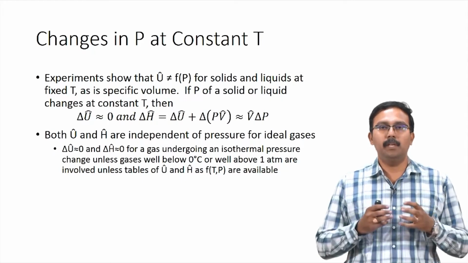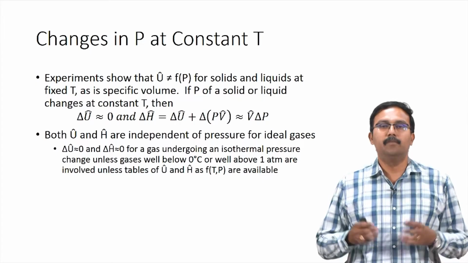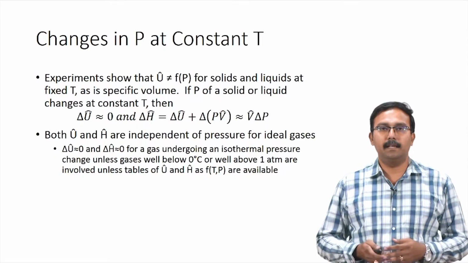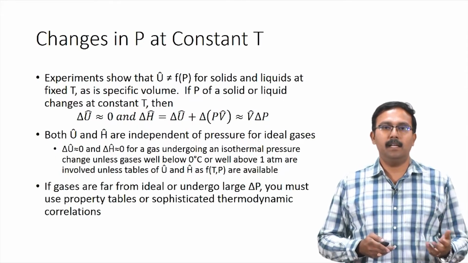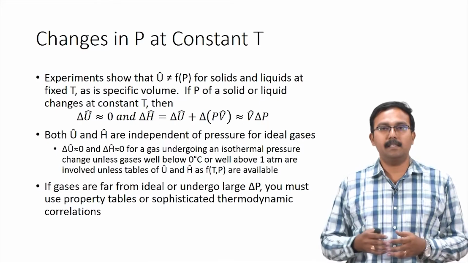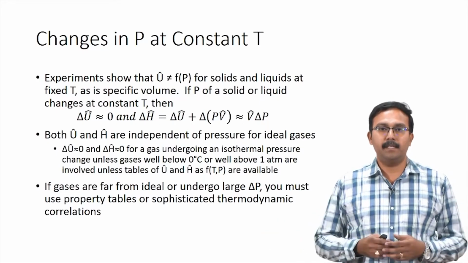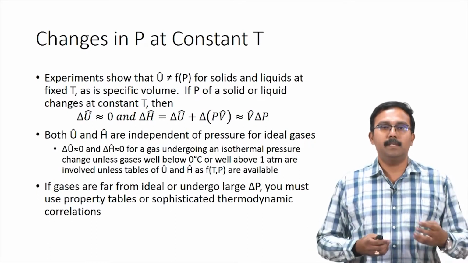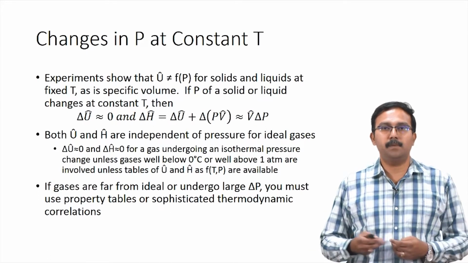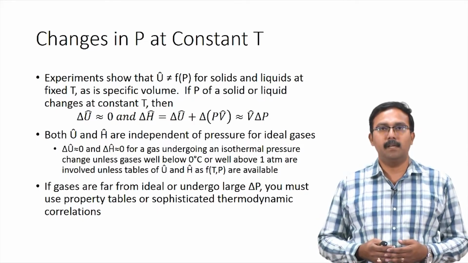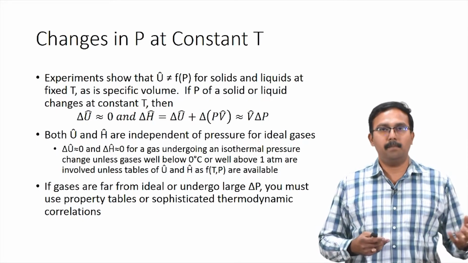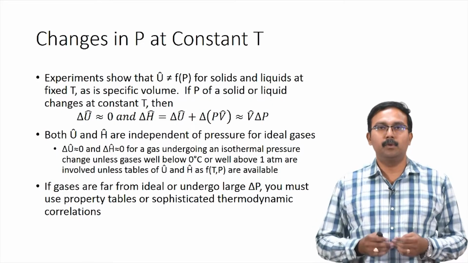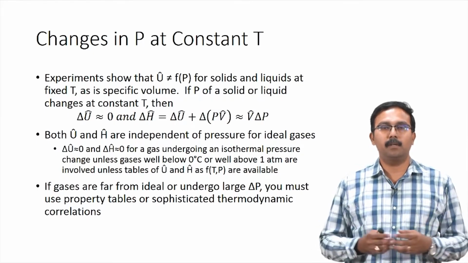However, there is no equation which can be used directly for this. You would have to use tabulated values which are built on experimental data. So, if gases are far from ideal behavior, or even if real gases undergo huge changes in pressure, then you must use property tables or other thermodynamic correlations to calculate the change in specific internal energy and change in specific enthalpy. Such thermodynamic correlations can be obtained from different thermodynamics books. This is beyond the scope of this course and we will not be discussing them.